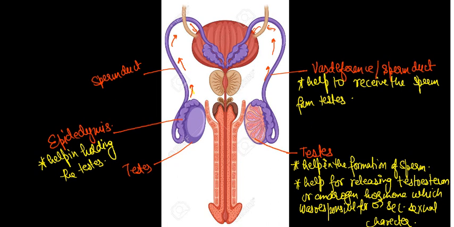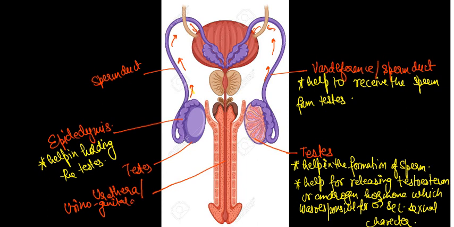This common duct, as you already know from the excretory system, is called the urethra. It is the single path through which urine as well as sperm moves out. That's why the urethra is called the urinogenital duct.